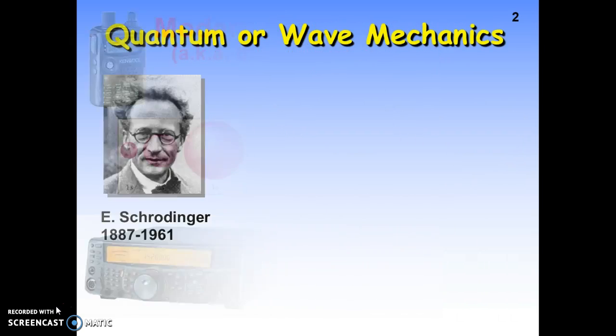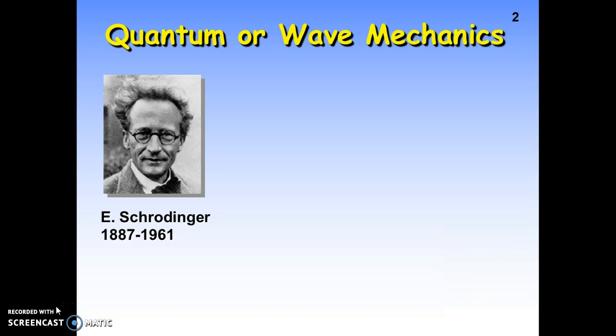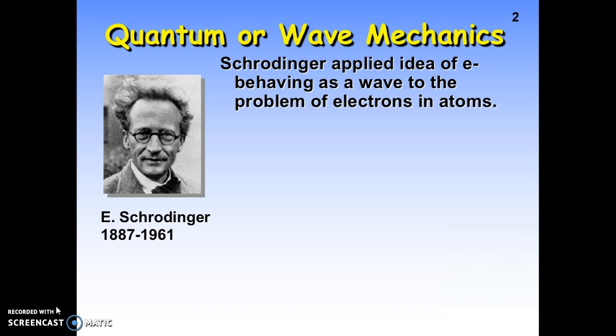So here we go. Today we were going to talk about the quantum or wave mechanic theory that was born in the mind of Erwin Schrödinger. Here we see a picture of him, and we know that Schrödinger applied the idea of electrons behaving as a wave, which was a new concept.